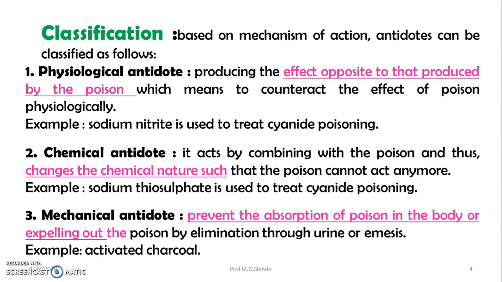Chemical antidote acts by combining with the poison and thus changes its chemical nature such that the poison cannot act anymore. Example: sodium thiosulfate is used to treat cyanide poisoning. Mechanical antidote prevents the absorption of poison in the body or expels the poison by elimination through urine or emesis. Example: activated charcoal.